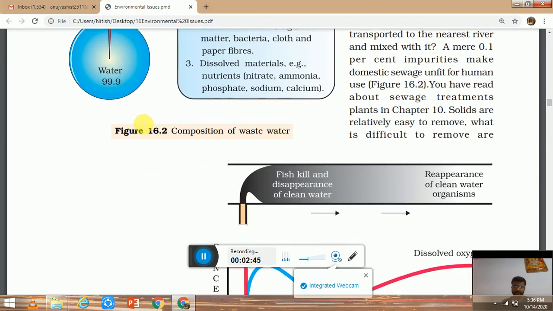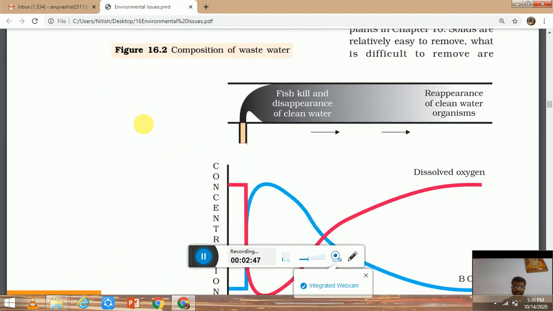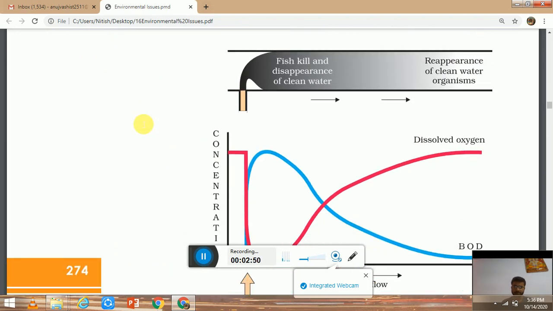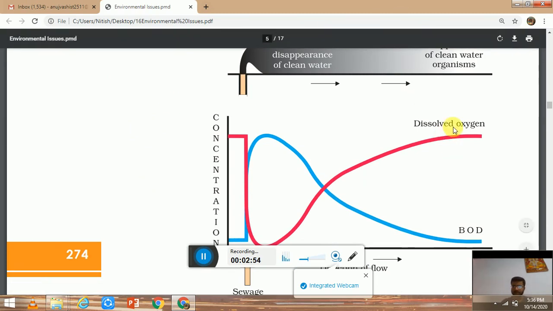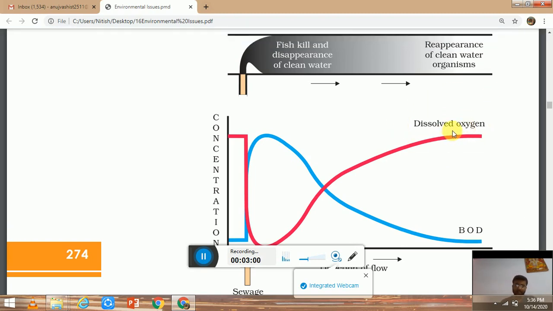There are some parameters which are important in water pollution. First is dissolved oxygen, then BOD and COD. Dissolved oxygen, also called DO, is the amount of dissolved oxygen present in the water. All aquatic organisms like fish use the dissolved oxygen for their respiration. As pollution increases, this DO will decrease, as you can see in this graph.